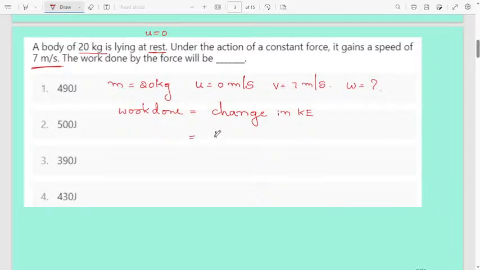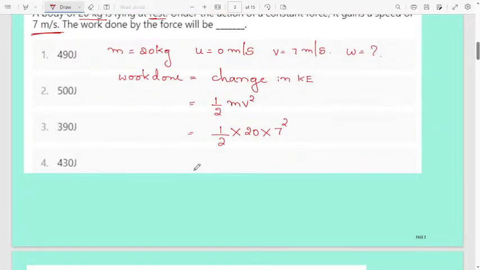You know the formula, change in kinetic energy is equal to half m v square. Half into mass of the body, that is 20, then v square means 7 square, you can write 7 into 7 also. Half of 20 is 10, 7 square means 49, 49 into 10, 490 joule.